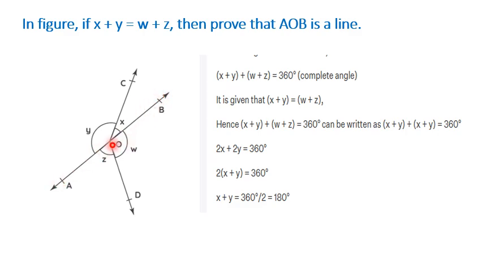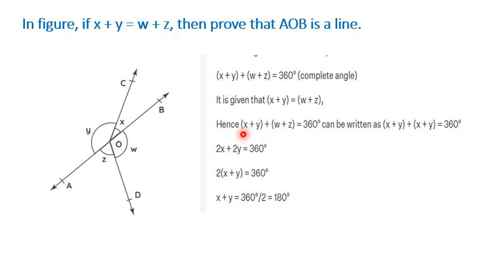Now, a complete angle around a point, as we have discussed in our previous video, is 360 degrees. So x plus y plus z plus w is 360 degrees. That's what we have written here. Now x plus y is given as w plus z, so we replace w plus z with x plus y.